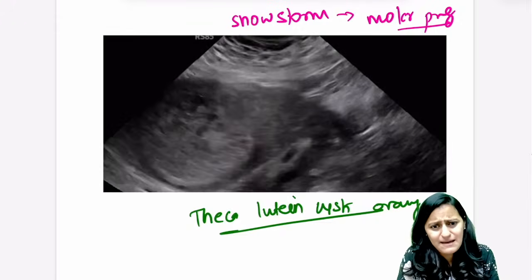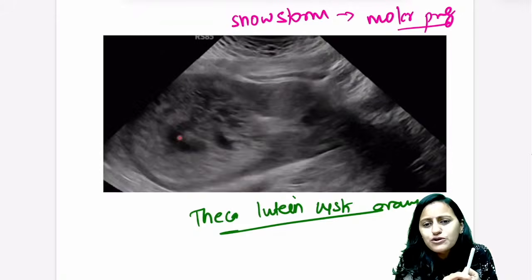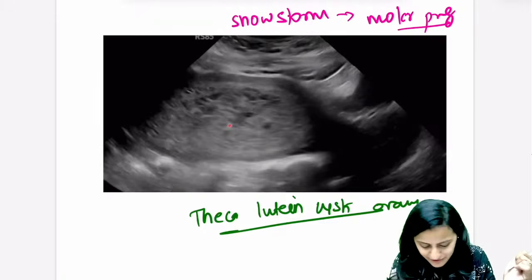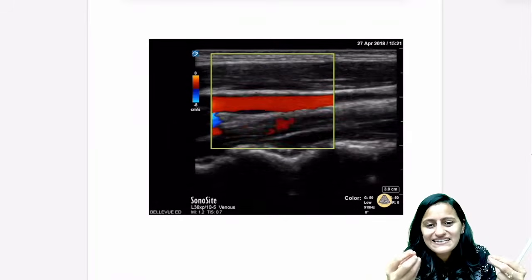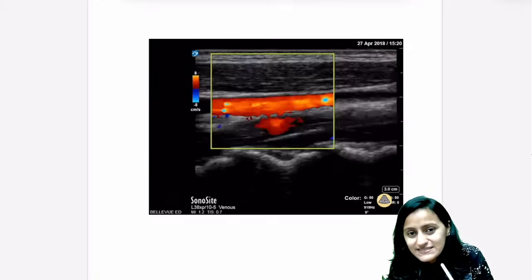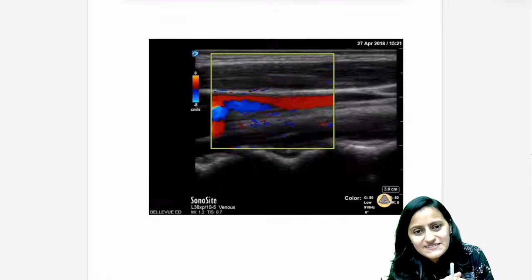So this is an example; you've seen the image already for molar pregnancy, and this is how a video would look like. It's not going to be difficult. Next one, very, very easy. You can have straightforward, easy video-based questions also like this. What is the investigation? What modality, what investigation is this?